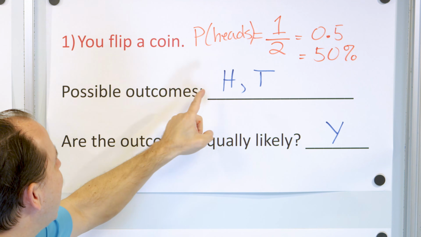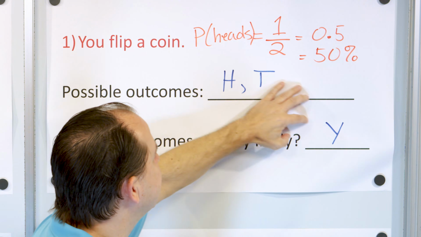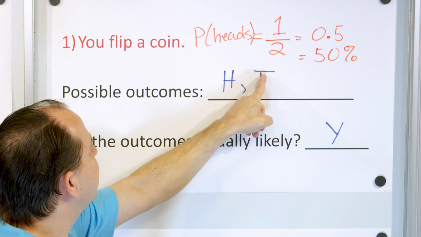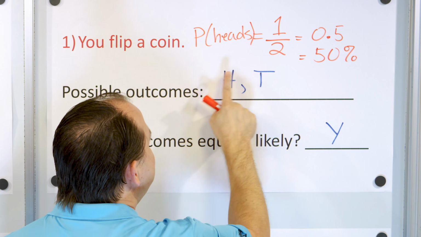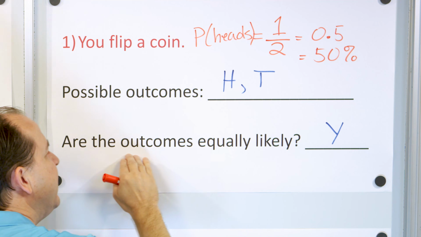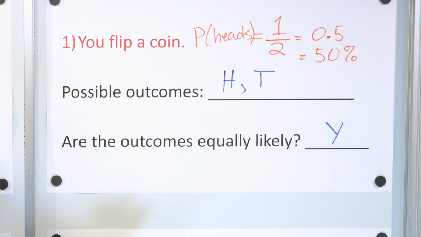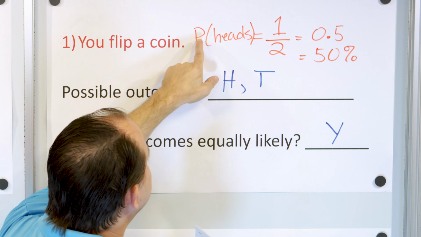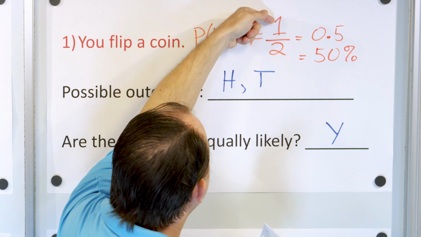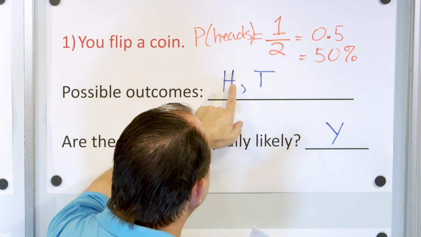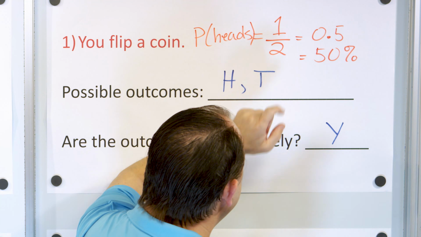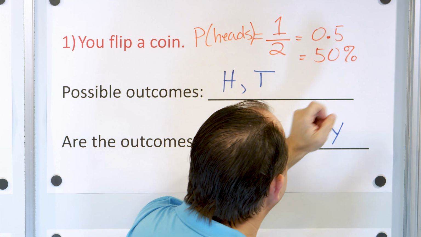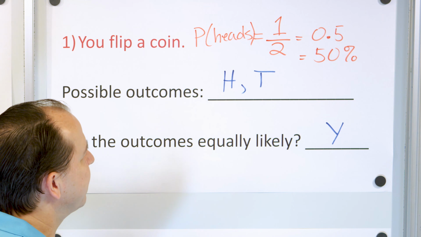So what we have figured out is that if we flip a coin, it has two ways in which it can land. The possible outcomes are heads and tails, only two ways in which the thing can land. Are they equally likely? Yes, they are, because each way it can land only happens one time, so we put a yes right there. And just for giggles, even though we haven't gotten to it yet, we calculated the probability of landing on heads as one possible outcome out of a total of two possible ways it can land, which is a probability of 1/2, the same as 0.5, the same as 50% probability that you would see maybe on TV in terms of a percentage.